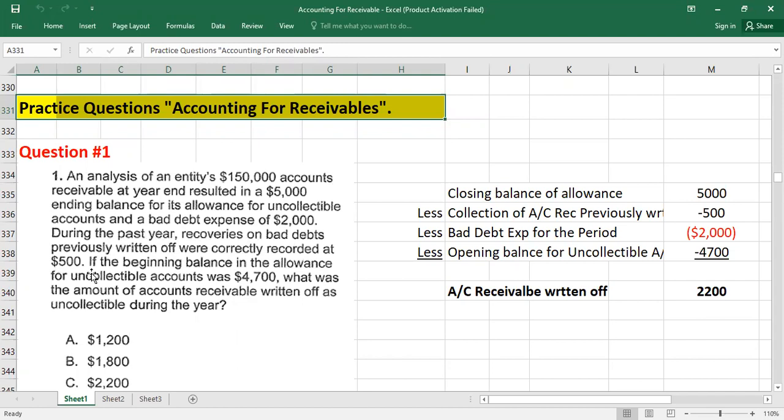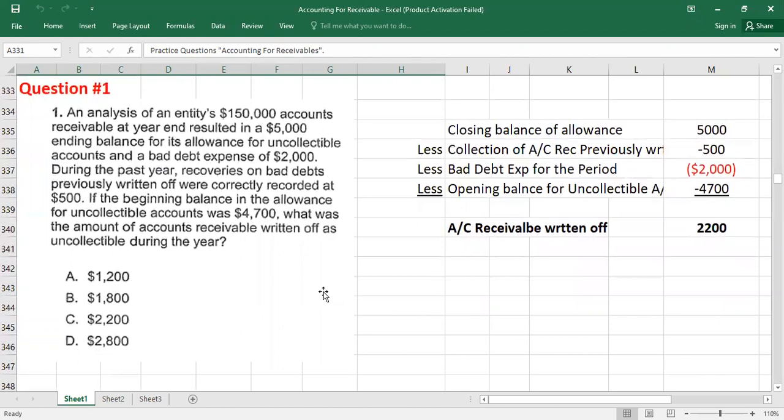Here they are telling you the beginning balance in the allowance for uncollectible accounts was 4,500. So let's assume it is the beginning balance of the allowance account. What was the amount of account receivable written off as uncollectible during the year? So here the question is what amount of account receivable was written off as uncollectible during the year. Here we have four options.